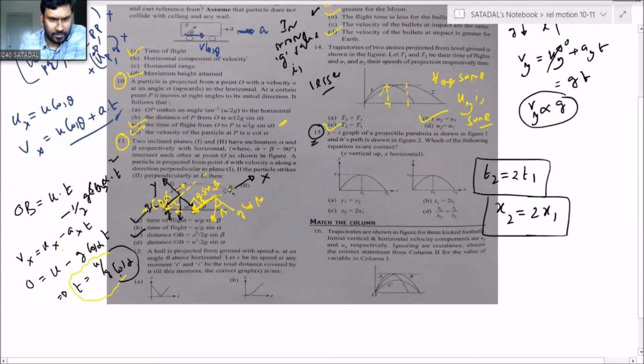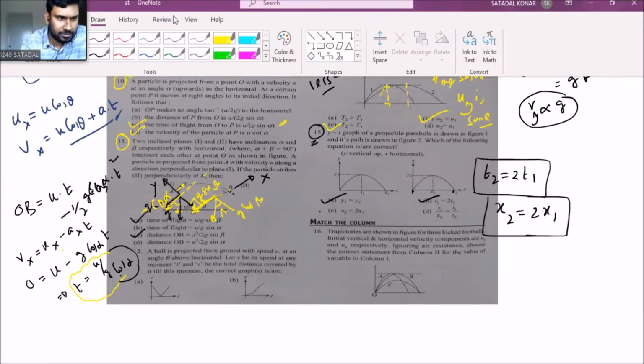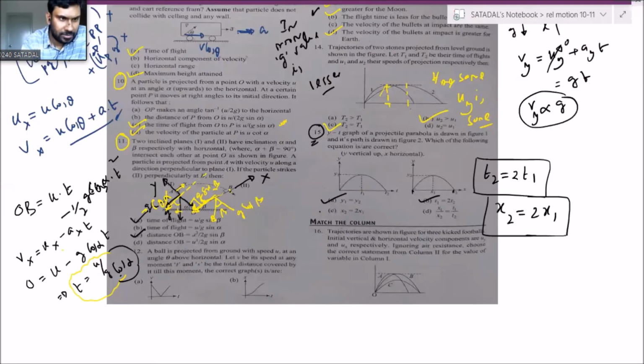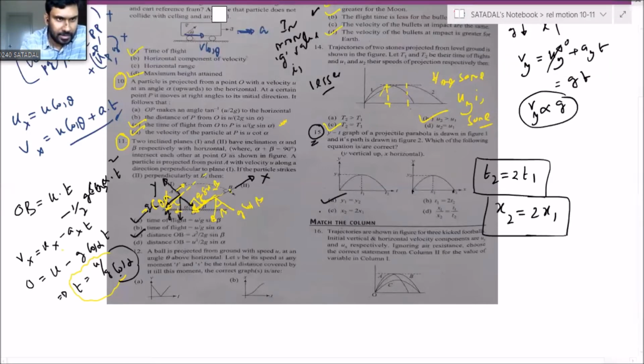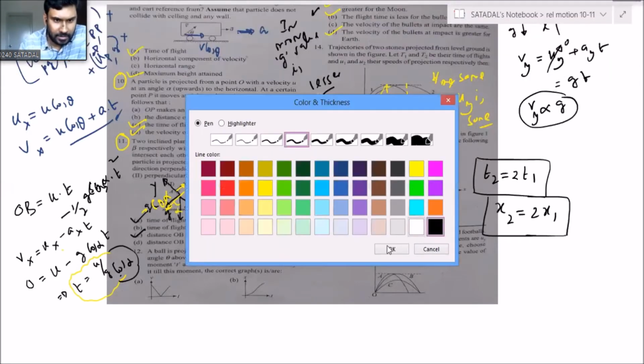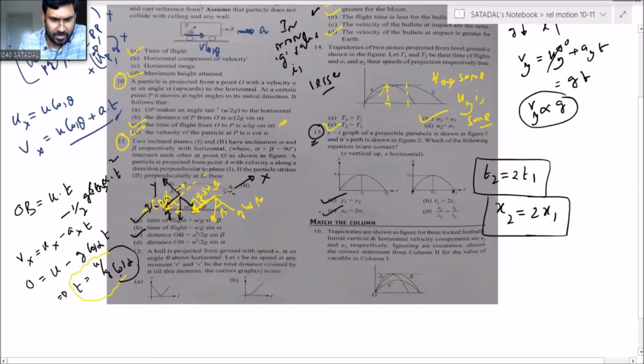Okay? Correct. So that means this is okay, this is okay, and no, sorry. Check. Small mistake, please. This is okay, this is okay, this is okay. ACD is the answer.